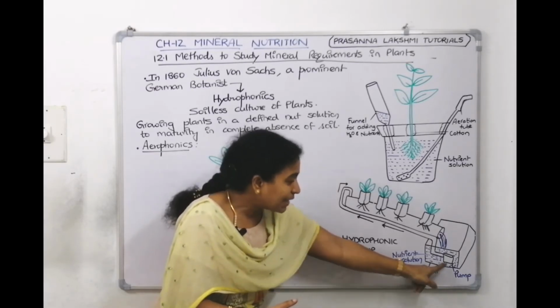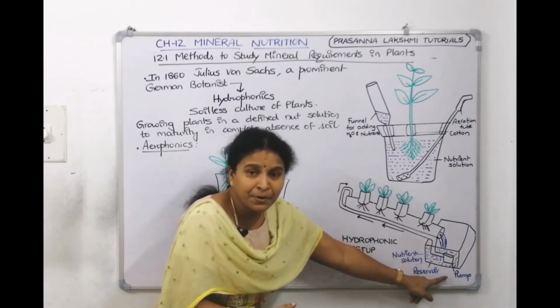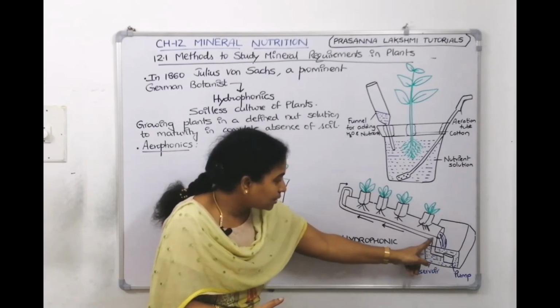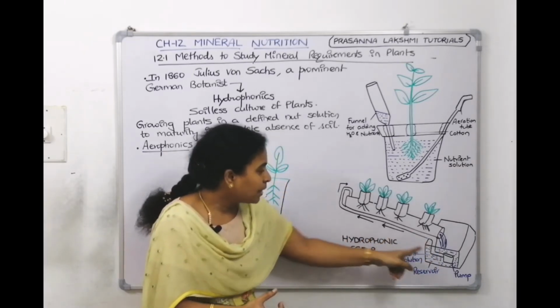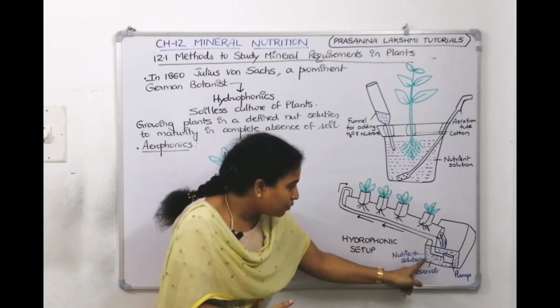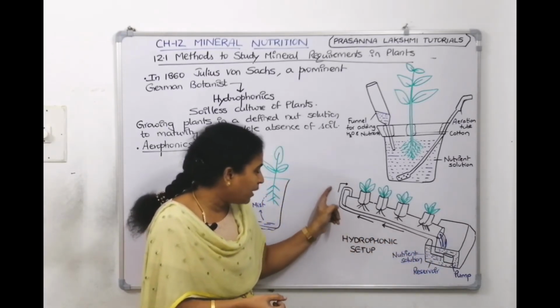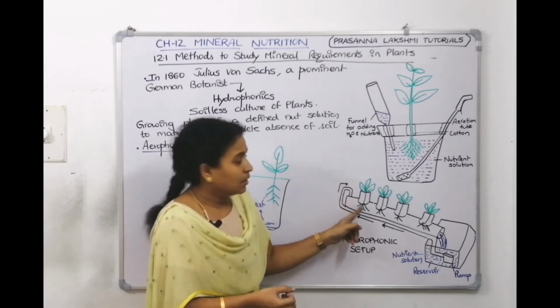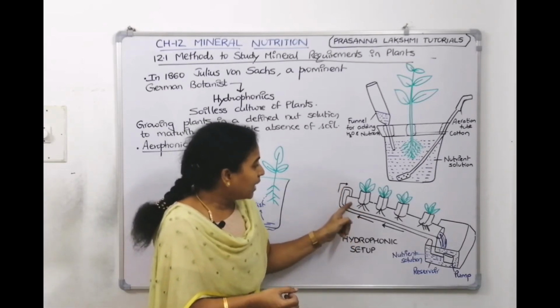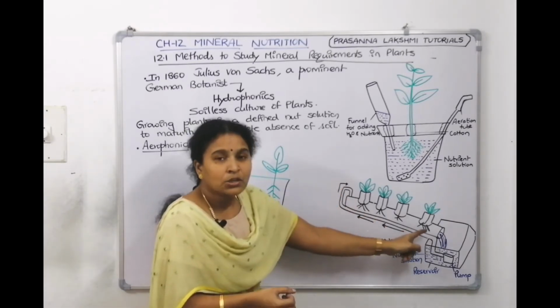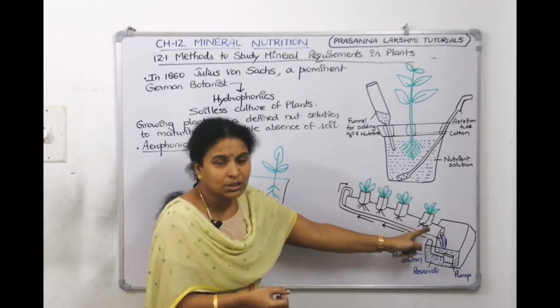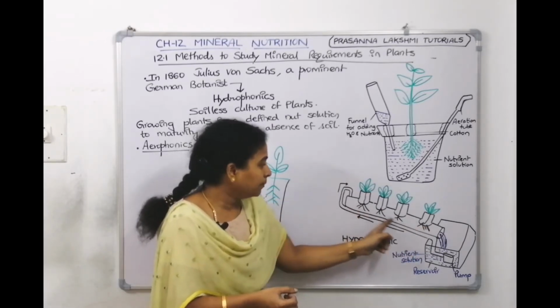Now this reservoir has a pump. It will pump nutrient solution into this tube. Can you see the arrow marks? This pump is pumping the nutrient solution into this tube, and this tube will add the nutrients here. And the roots are there, so however many nutrients the plant requires, it will absorb.